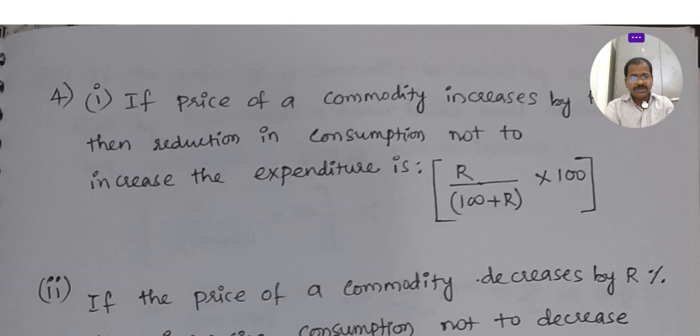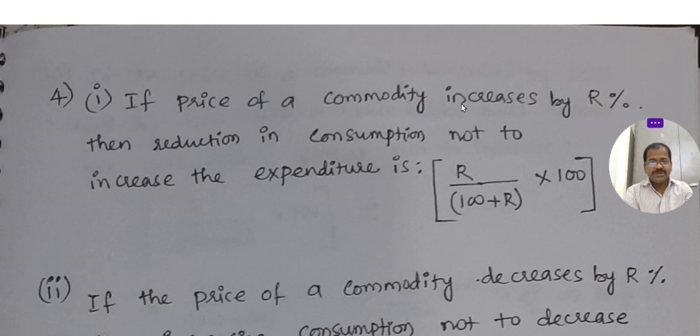Price of a commodity increased by r percent, then what is the reduction in consumption so as not to increase the expenditure? For example, last year one oil packet was 100 rupees, now it is 110 rupees. How much do I have to reduce the consumption of that oil so that I spend the same 100 rupees?